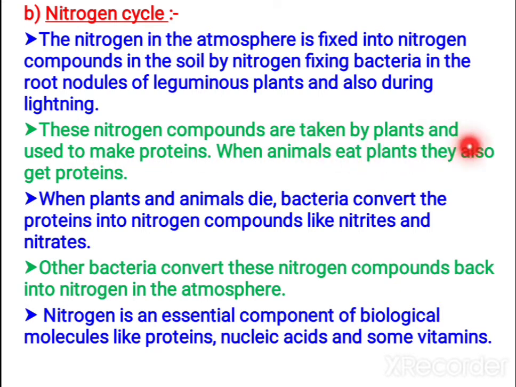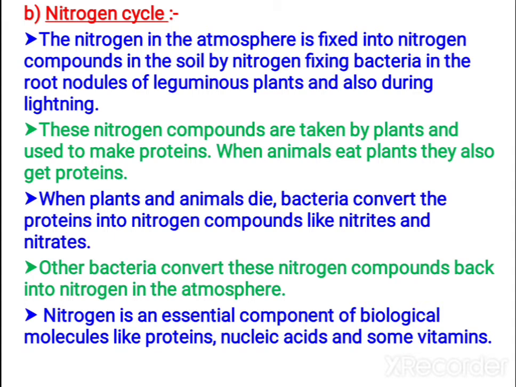The nitrogen compounds are taken by the plants and they make the proteins. When the animals eat the plants, they get proteins from the plant proteins. The plant proteins, when consumed, are converted into animal proteins. When plants and animals die, bacteria convert the proteins into nitrogen compounds like nitrites and nitrates. And some of the bacteria convert these nitrogen compounds back into the nitrogen in the atmosphere. Nitrogen is the essential component of biological molecules, mainly the proteins, nucleic acids and some vitamins.